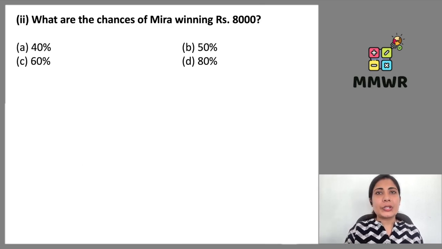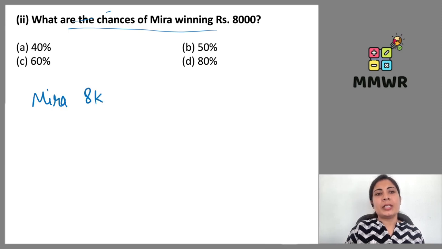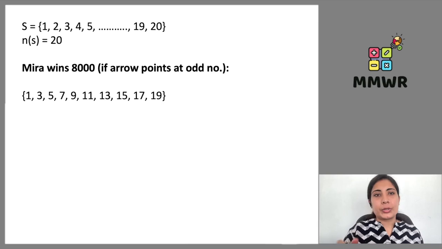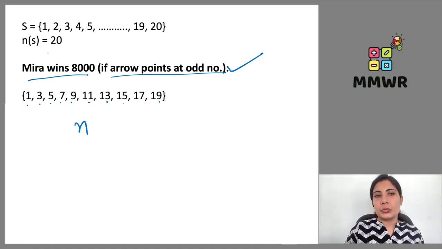Okay. Next question is in which we have to write what are the chances of Meera winning. Now Meera is going to win 8,000 in case when the arrow points at an odd number, right? Odd numbers. So here I already made the list, right? Meera wins 8,000 if arrow points at odd number. Odd numbers we have 1, 3, 5, 7, 9, 11, 13, 15, 17, 19. So how many odd numbers are there? This is for the event 2.